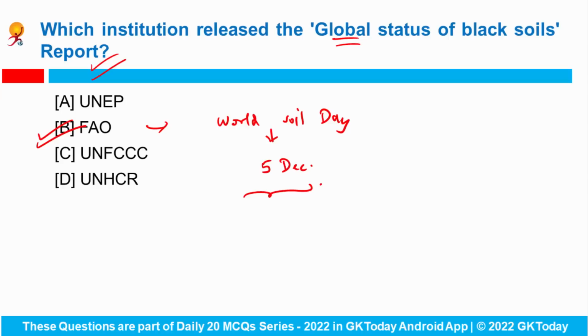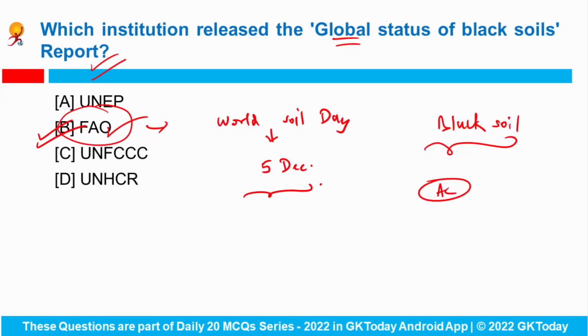So as per the report, black soils which feed the global population are under threat, and we have already lost at least half of this soil. And as per the FAO, the reasons are obviously land use change, unsustainable management practices and excessive use of agrochemicals. Okay, so the only thing relevant here is this report was given by the Food and Agricultural Organization.